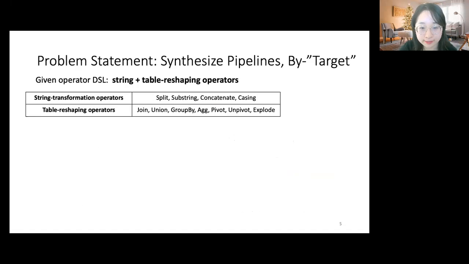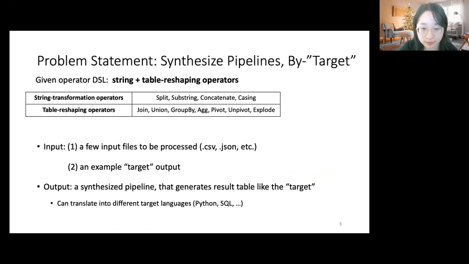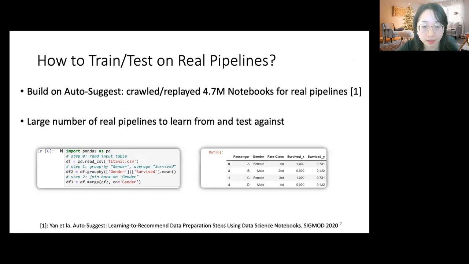In our by-target synthesis, we consider the following two types of operators: string transformation and table reshaping. We're given as input a few files as well as a target output table. Our goal is to produce a synthesized pipeline using these operators to generate a result table that looks like the given target. Now let's talk about how such a system can be built and evaluated.